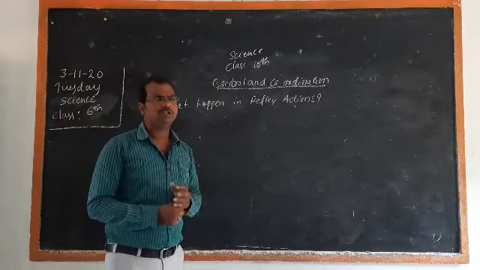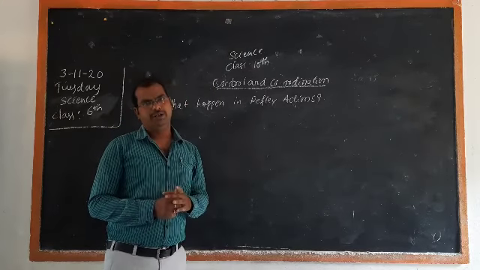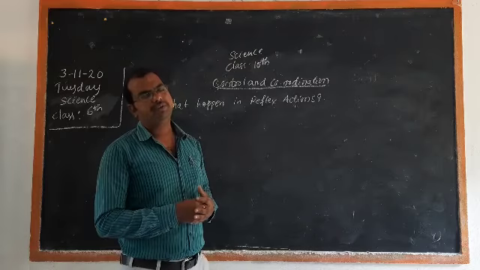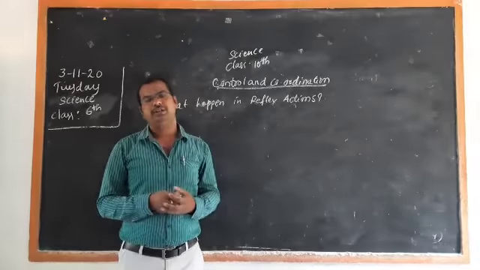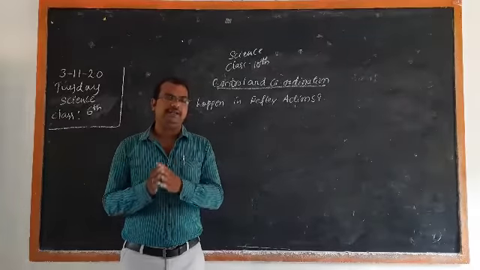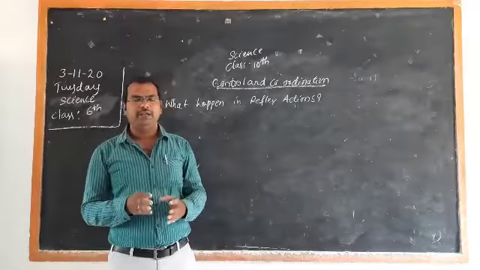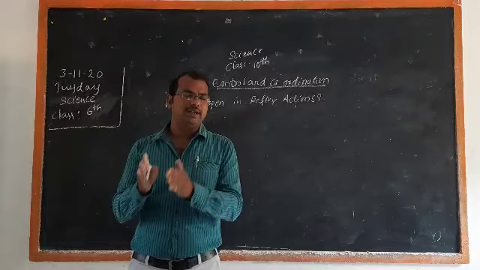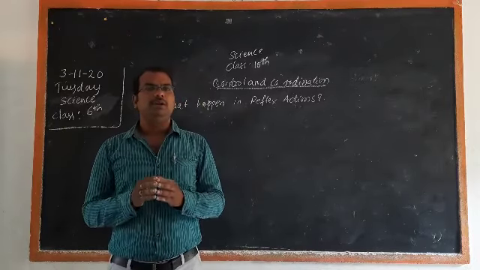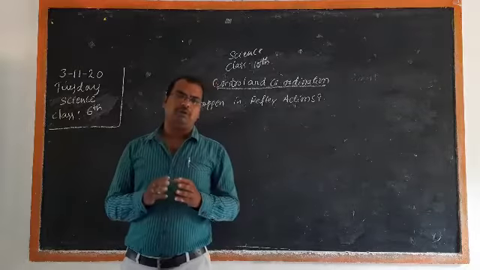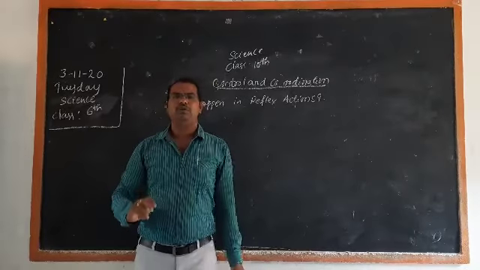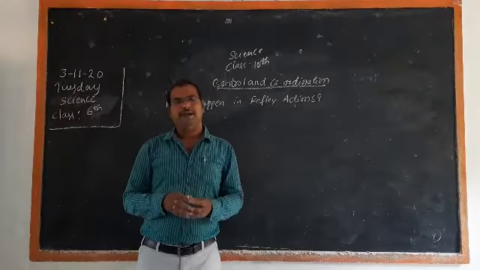So we are discussing the chapter called control and coordination. In the previous class, we discussed what control and coordination are and how they take place in animals. We discussed the nervous system, which plays a very important role in control and coordination of our body. And we discussed a neuron. So what is a neuron, a nerve cell?